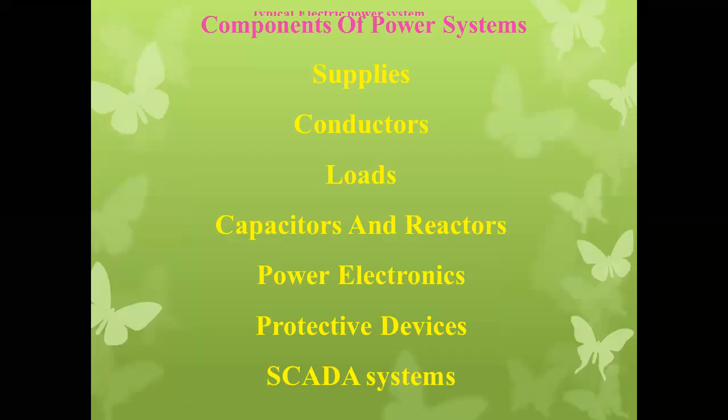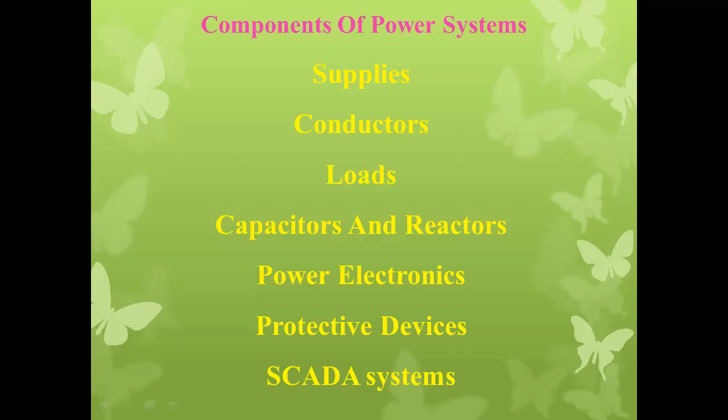Components of our system, generally components of our system supply: conductors, loads, capacitors and reactors, power electronics and protective devices, and SCADA system. While reviewing the electrical power system, we have to concentrate on the important components of the power system. Supply is an important part of the power system.